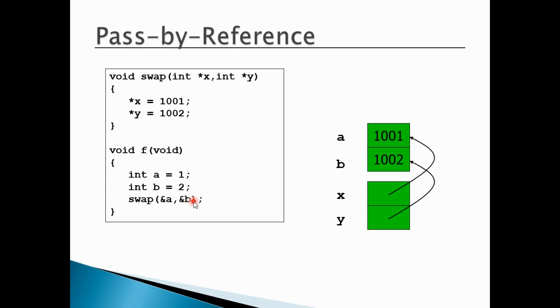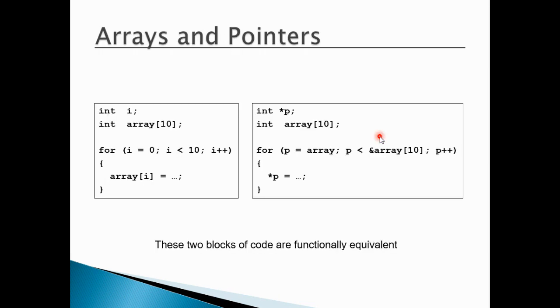And then you can see previously the values of a and b were 1 and 2, so this is direct assignment: a equals 1 and b equals 2. And then we are writing *x = 1001. This one value will be written with 1001, and the value 2 will be written with 1002. So try to understand that a = 1 is your direct assignment, and *x = 1001, which is eventually changing the value at a's memory location, is your indirect assignment.